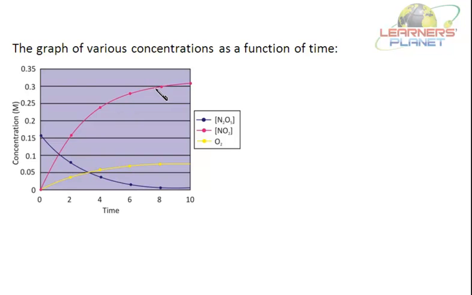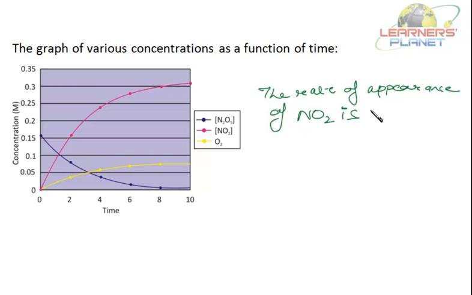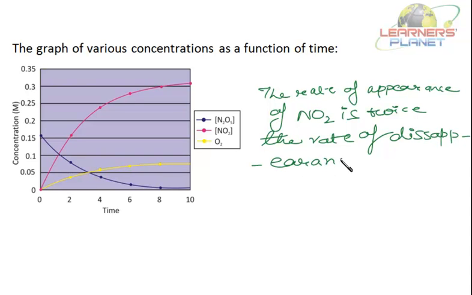So it is just double the rate of production, you can say, or the rate of appearance of NO2 is twice the rate of disappearance of N2O5.